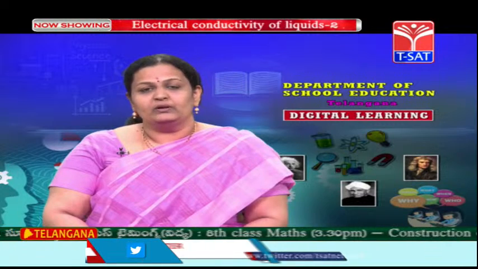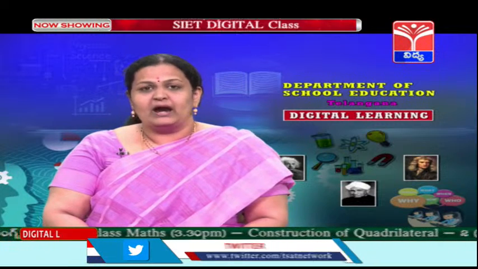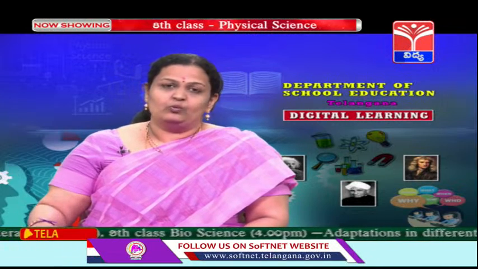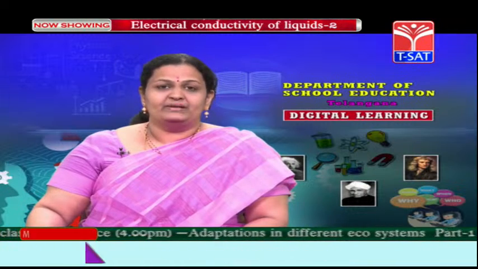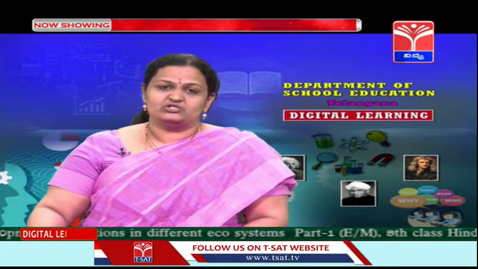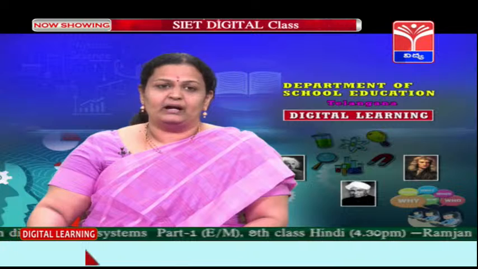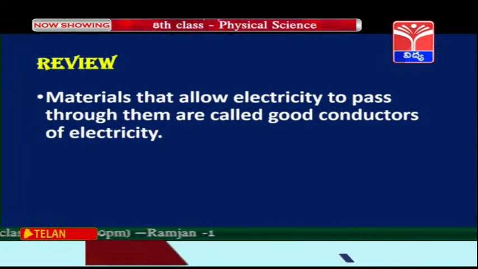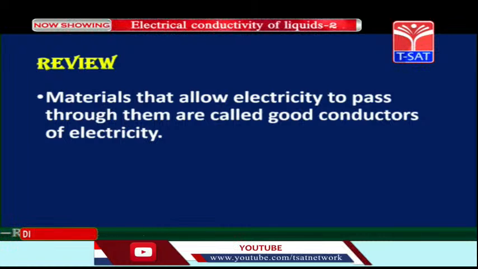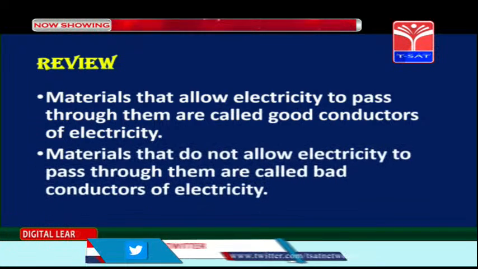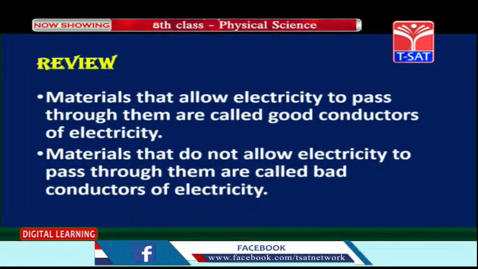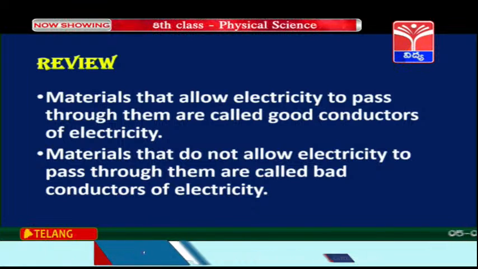Children, I hope you have gone through your textbook and understood the previous content very well. So children, first let us see what we have learned in the previous session. In the previous session, we had learned about materials that allow electricity to pass through them are called good conductors of electricity. For example, we have iron, nickel, copper, such things allow electricity to pass through them.